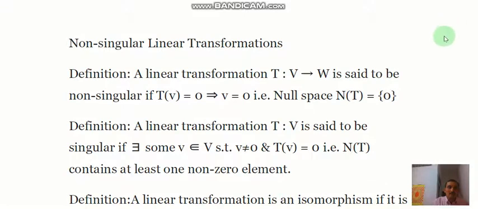Then we will say that this linear transformation is singular. Here the linear transformation T is from V to W.